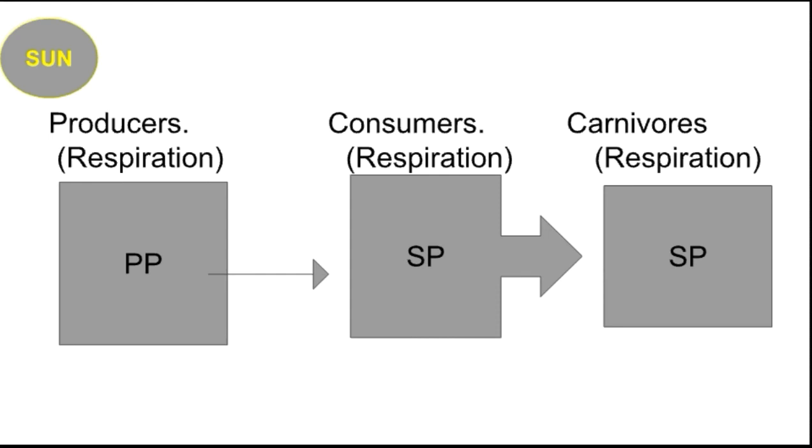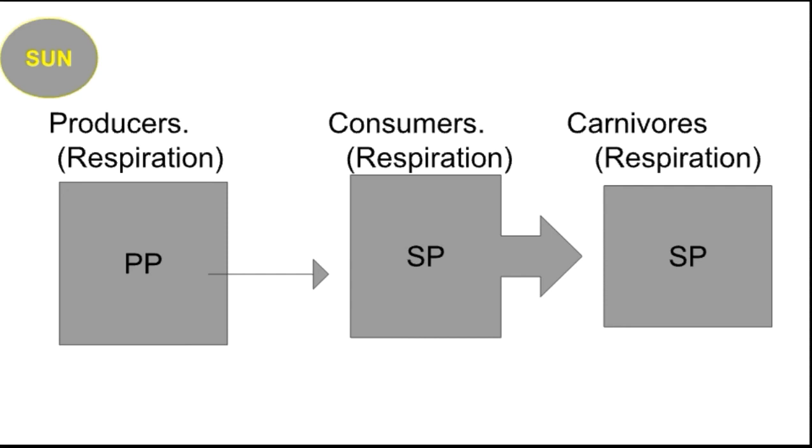Only 10% is stored, and the remaining 90% is lost through feces, respiration, and unused energy. A large amount of energy is lost at each trophic level. You see here 90% of energy is lost, and only 10% of energy will be used.